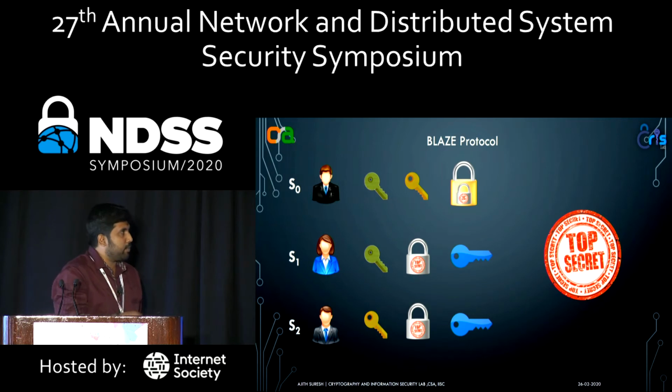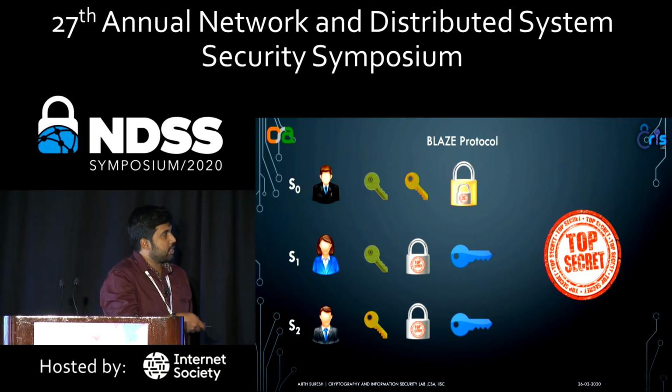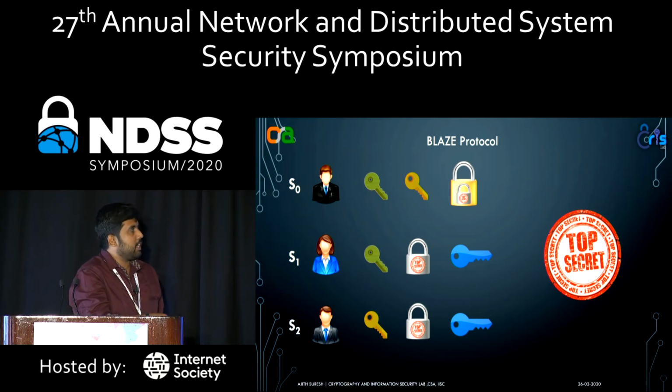You can see the paper for details of this sharing scheme, and why it helps in achieving better efficiency compared to the state-of-the-art protocols. So this forms the overall sharing scheme in our case. A data is shared as follows. There is a party who has two keys, and one of the keys will be available with two other parties. Now the data is first locked into a box, and the locked box is available with both S1 and S2, and they will then choose a key, and using that key they will lock this locked box again and give that doubly locked box back to S0.